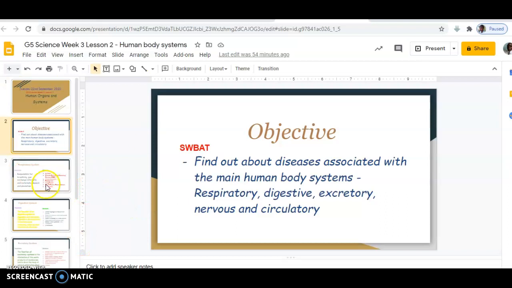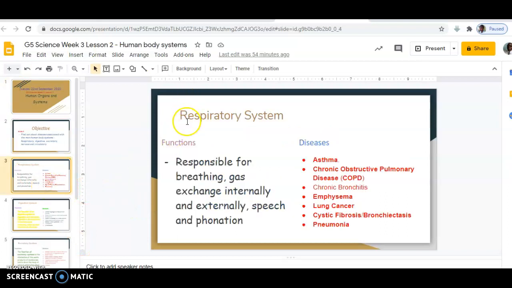Most of the diseases, if not all, that attack the body will attack different systems of the body. So we are going to look at the diseases that are linked with the different systems of the body. And here we have taken only the main human systems. We start with the respiratory system.